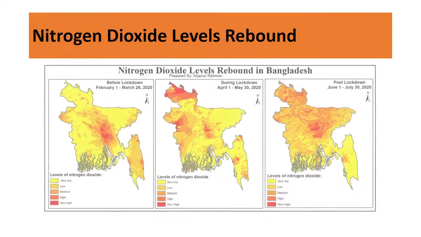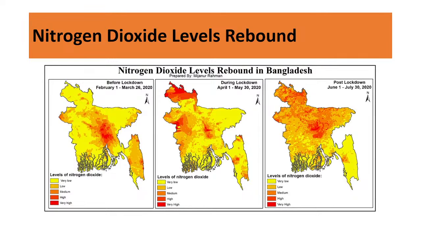Also you can see this is another map for the nitrogen dioxide level rebound for the different time periods. So in this time we will also make the classification. Okay, so here you can see these colors identify very low, then low, medium, high, very high. So this type of classification we can easily do using the ArcMap software. After downloading TIFF images, we can easily make this type of classification. So here you can see the before lockdown, during lockdown, post lockdown. So this type of scenario we can find out for that nitrogen dioxide level rebound in Bangladesh in the COVID situation. Okay, so we can also make the classification using the ArcMap software easily after downloading TIFF images. I'll show you that.